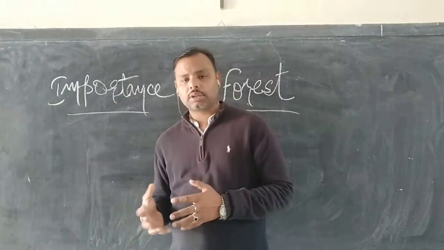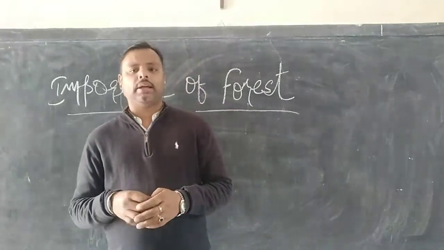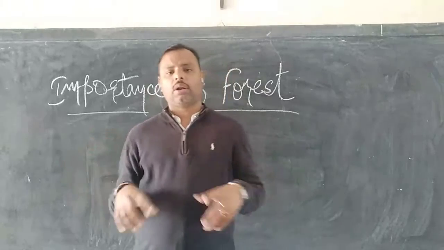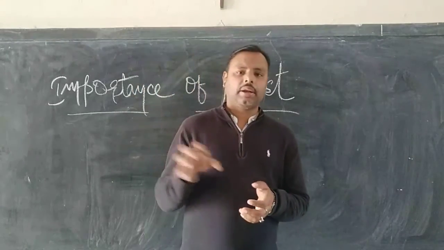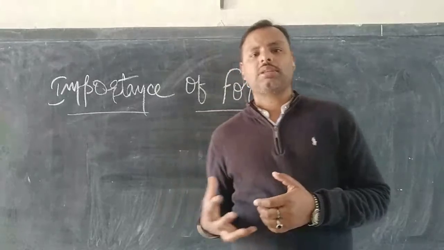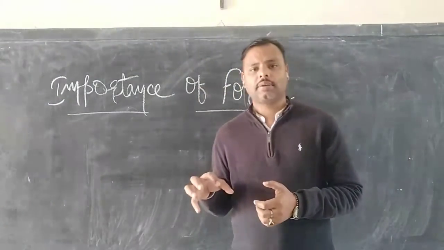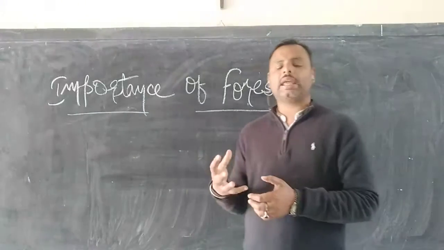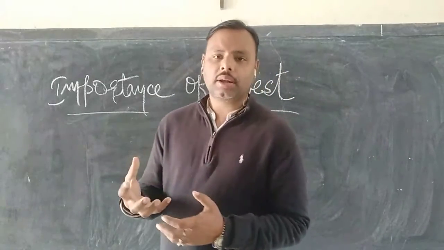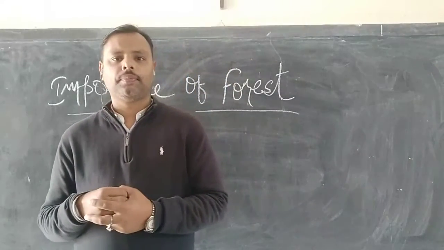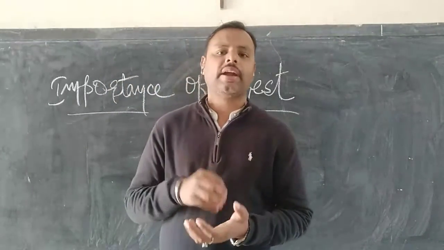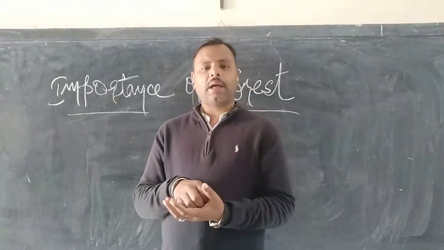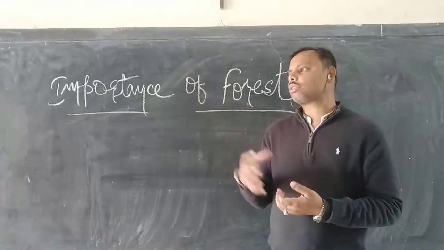Now, flip the situation. Situation 2 is, in the same barren land, you have planted trees now. All around, all in the land, the trees are planted. Now, when the monsoon season arrives, the moment it rains, all the water is absorbed by the plants, which finally helps to maintain the layers of the water at the ground level. Means water level is maintained at the ground level. This takes place because of the plants and trees. So that is the importance of forest.